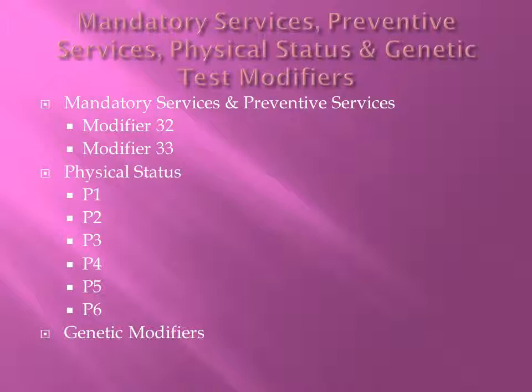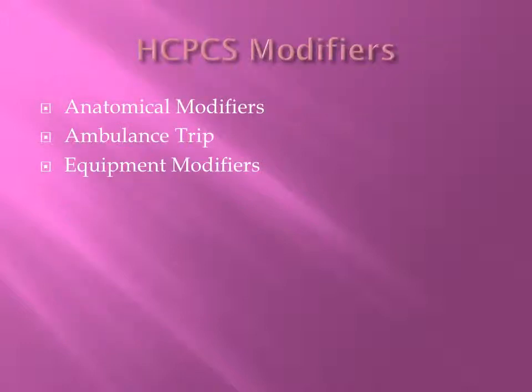You also have genetic modifiers that identify general molecular diagnostic procedures and cytogenic studies. HCPCS also has modifiers. They have anatomical modifiers to indicate the specific anatomical structure. Ambulance trip would indicate or identify the location for which the ambulance was going or coming from. And equipment modifiers would be used for durable medical equipment.